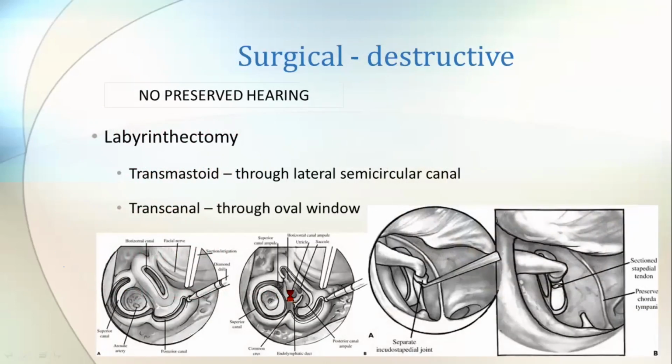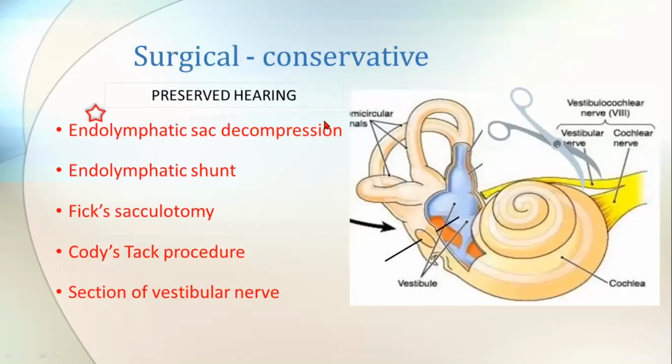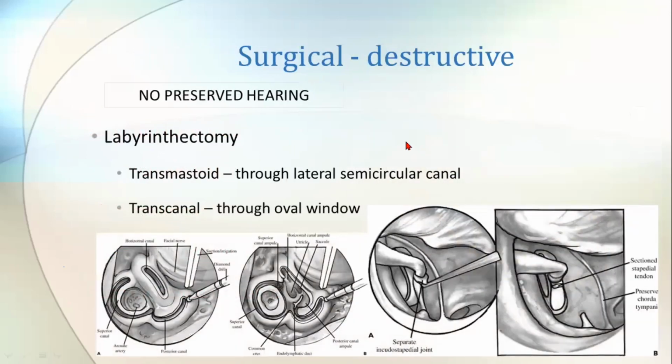And coming to the destructive procedures. Till now, whatever we have seen are conservative. Here we are not causing any damage to the cochlea, no hearing loss because of the surgical procedure. But in destructive procedures like labyrinthectomy, you are completely damaging the inner ear. Apart from vertigo, you are also damaging the cochlea. The ear will become dead, that means there will be hearing loss also.